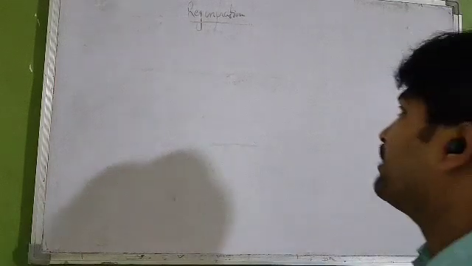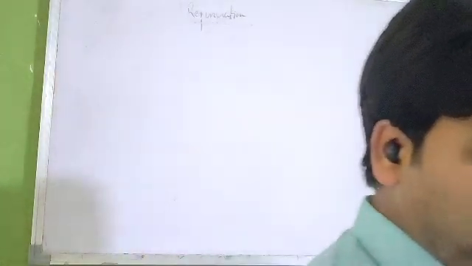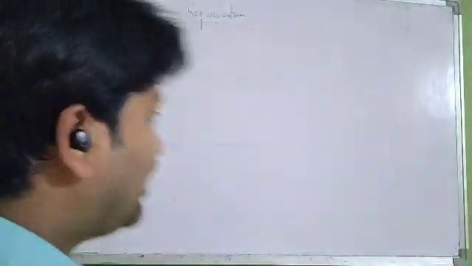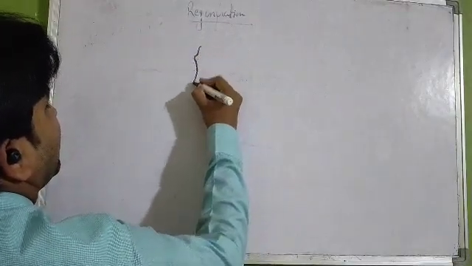If we talk about regeneration, here the example is planaria. Okay, you can write planaria in case of regeneration, because in case of planaria, the body detaches itself and a new individual grows. Suppose this is a planaria.